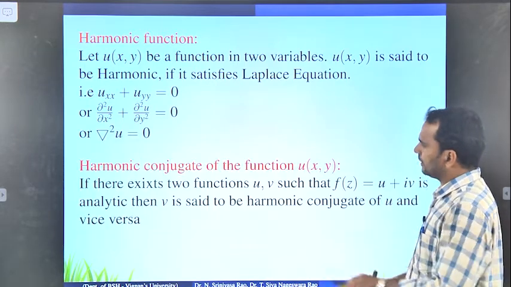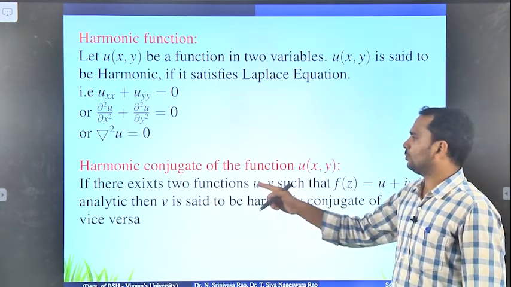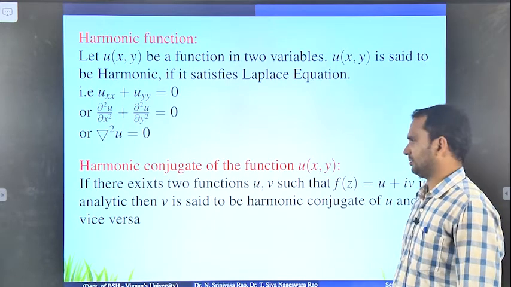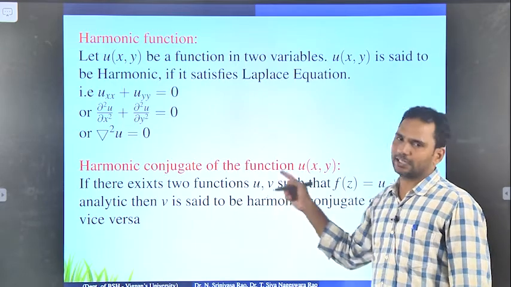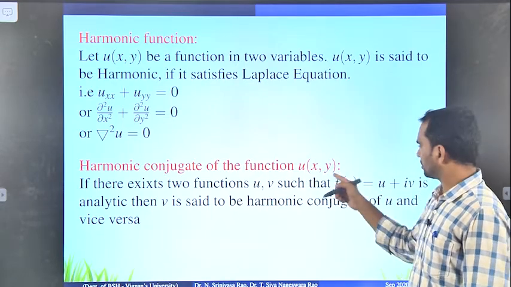Look at the next concept, the harmonic conjugate of a function. If u of xy is given, what is the harmonic conjugate of the given function u of xy?